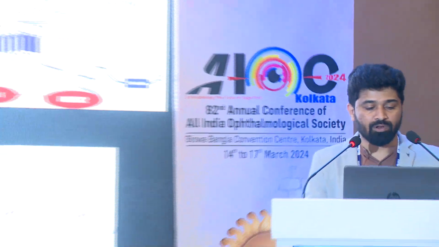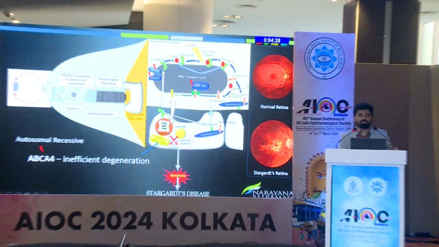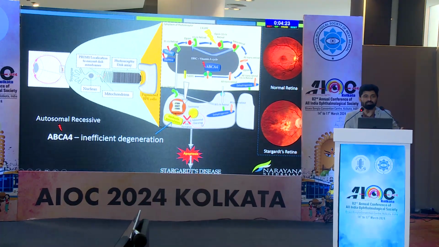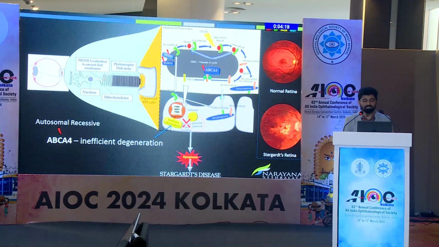So as we all know, Stargardt disease is originally described by Carl Stargardt, the most common juvenile macular degeneration due to ABCA4 mutation, and 95% of Stargardts are due to ABCA4 mutation. The genetics of ABCA4 revolves around a transport protein which is involved in accelerating the removal of all trans-retinaldehyde. So this is the final pathway. Whenever there is a defective ABCA4 mechanism, there will be excess accumulation of lipofuscin and other byproducts, which the RPE cells and the other cells fail to digest, resulting in apoptosis and disease manifestation.